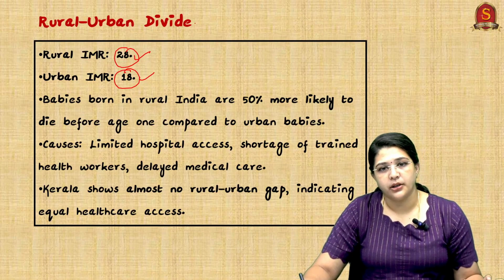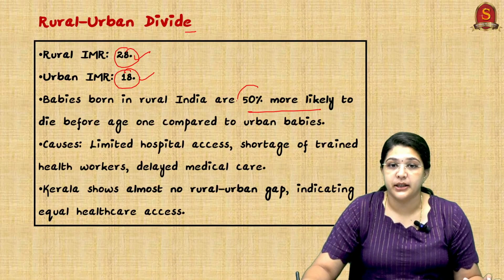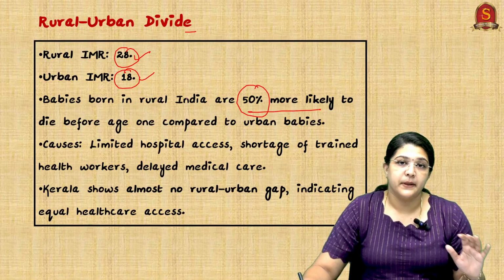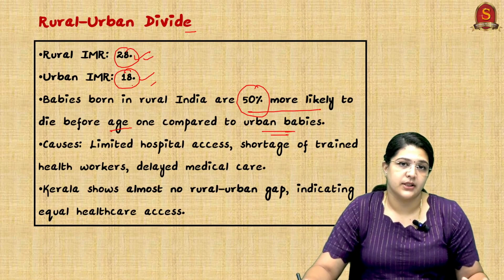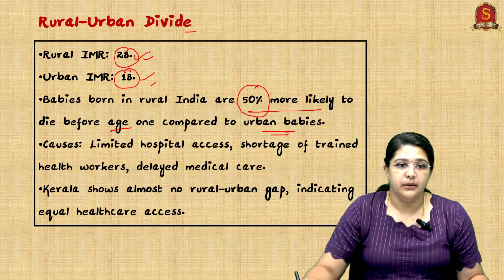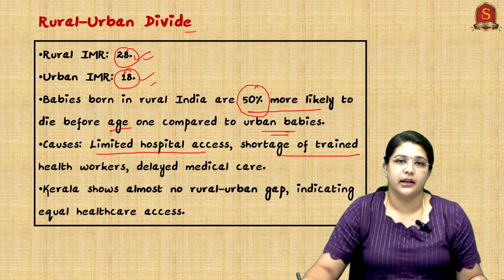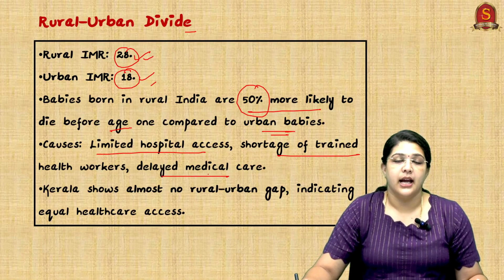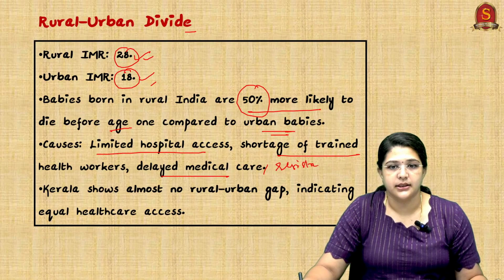So babies born in rural areas are 50% more likely to die before age 1 compared to urban babies. That is a concept here, which is definitely not fair. So the causes are limited hospital access, shortage of trained healthcare workers, delayed medical care, and please also add resistance to institutional deliveries.